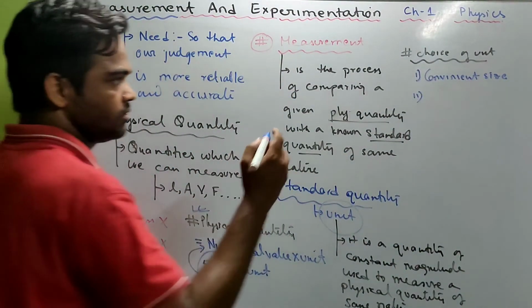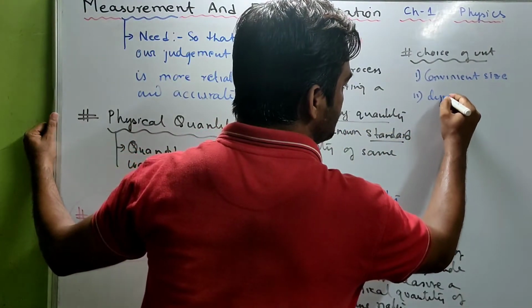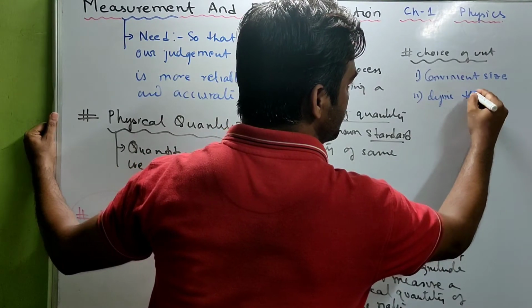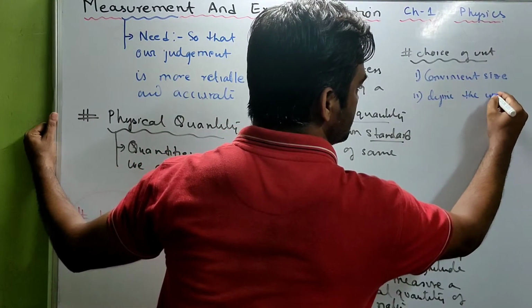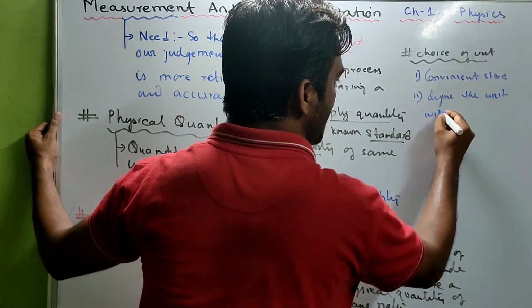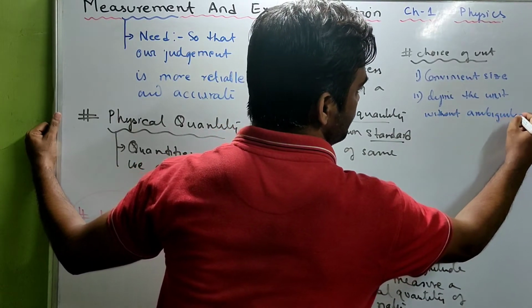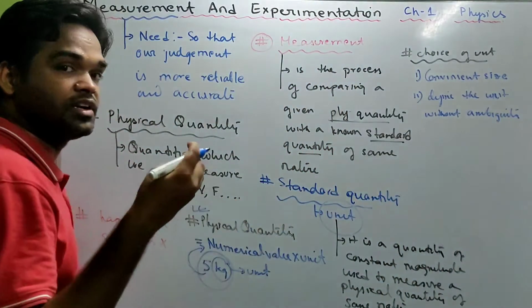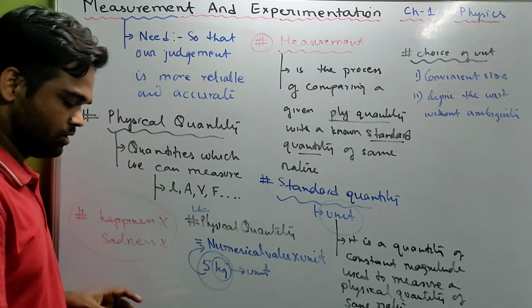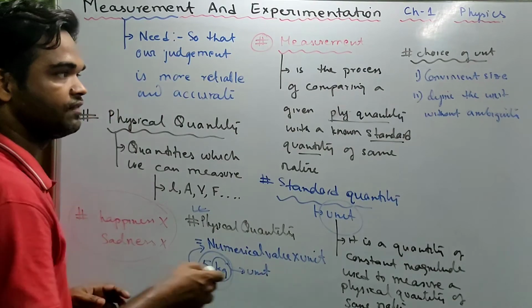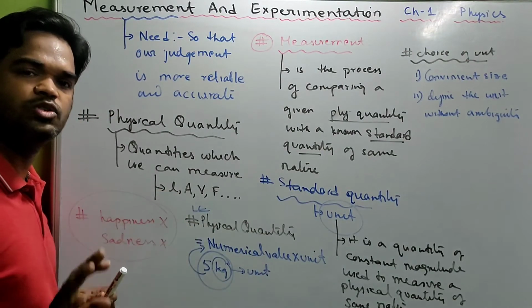Number 2, we should be able to define the unit without ambiguity, which means we should be able to define the unit chosen for the particular physical quantity without any confusion.